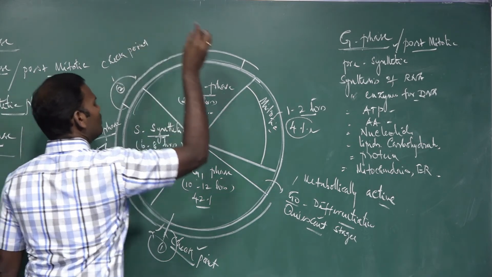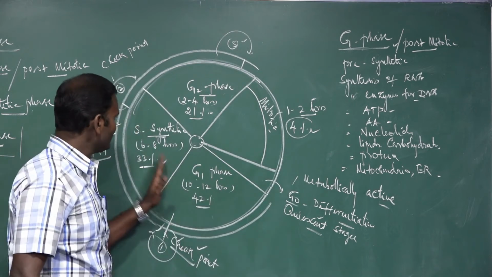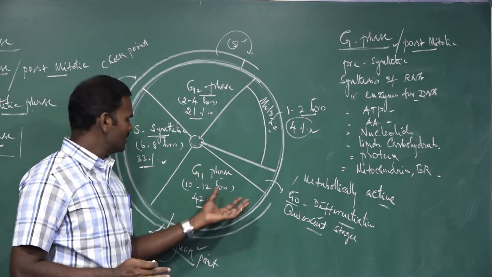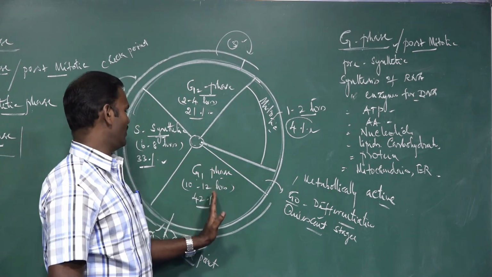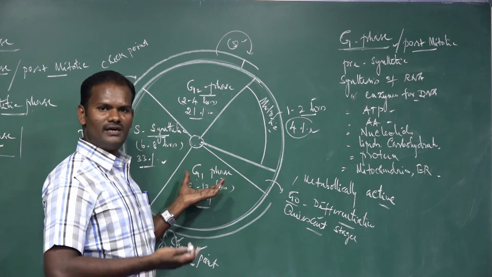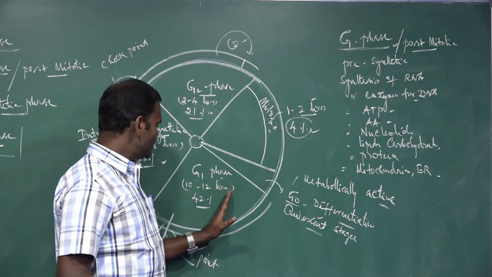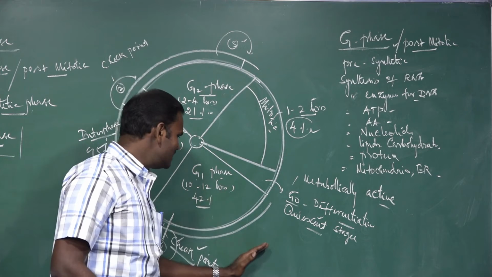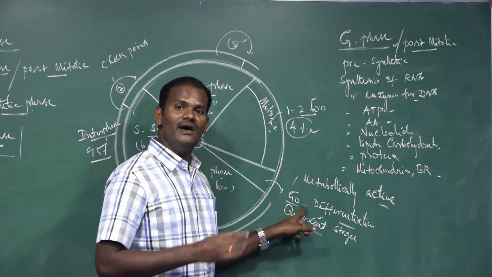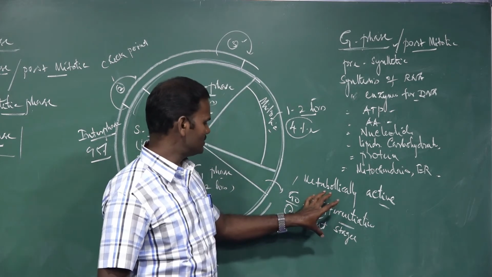Checkpoint 3, the third checkpoint. At the end of each phase, a checkpoint will operate. When will the checkpoint operate? If the previous phase, the G1 phase or S phase, fails to synthesize enzymes or amino acids, the checkpoint will operate. Automatically, the cells exit the G1 phase and enter the G0 phase, where normal protein synthesis, DNA replication, everything takes place.